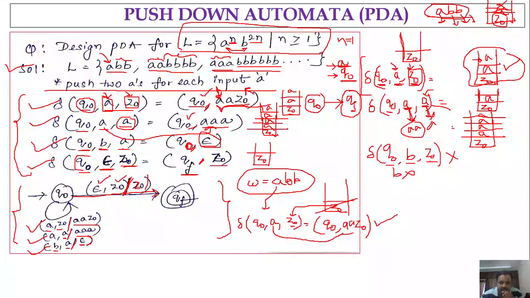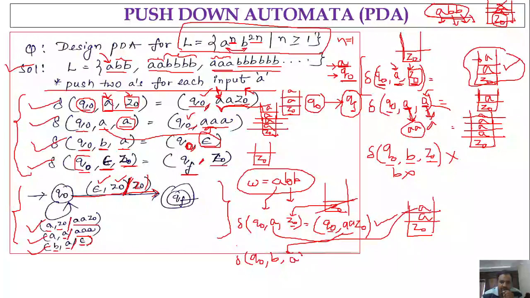Then in which state are we now? Q naught. If you observe the stack content, it is Z naught followed by A followed by A, right? So this is the stack content after this step. Next step, delta of Q naught. What is the next input? Next input is B, right? So Q naught comma B. What is the top of the stack? The top of the stack is A.